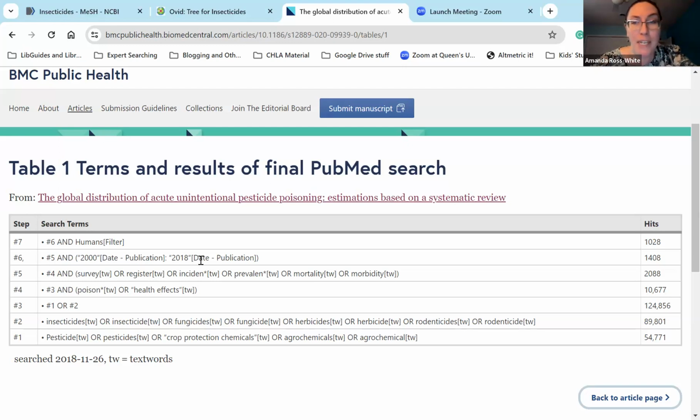It seems like it was maybe just added. They added the dates because they didn't want to look at too much literature and it was going to be a lot of work. So we'll just add in some dates here.